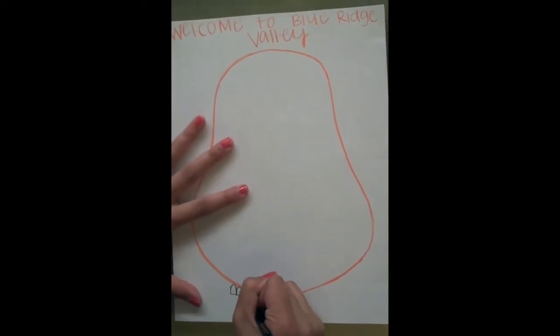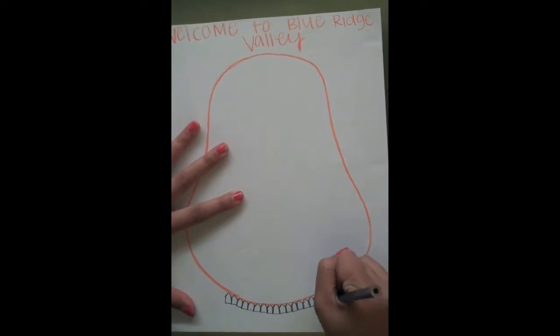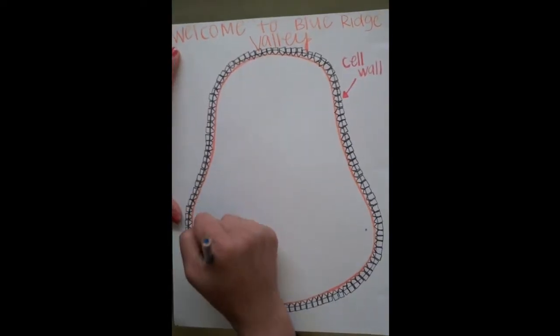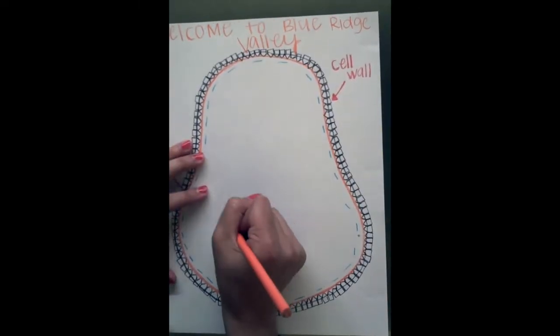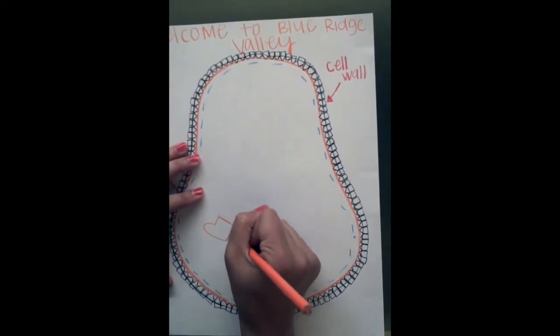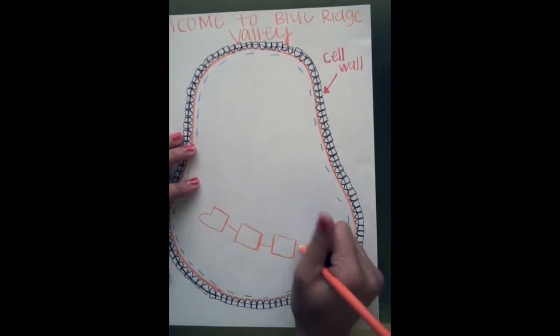Prokaryotes also have a cell wall that helps with the structure and rigidity, similar to a city wall. Bricks of the city wall are like the cytoskeleton since they maintain the city shape and provide support. Within the cell wall, there is a plasma membrane that is selectively permeable. This means that it only allows certain things in and out. This resembles the city boundary.